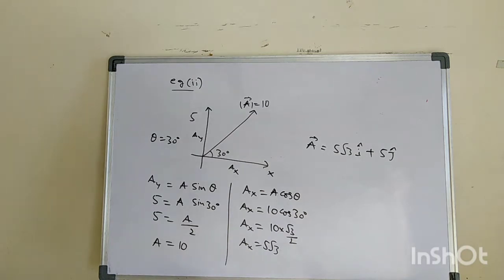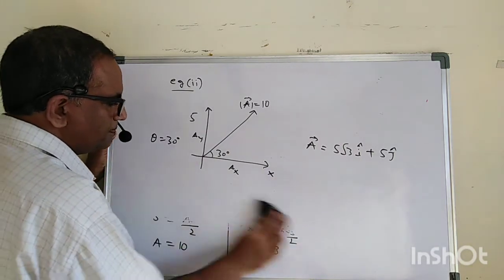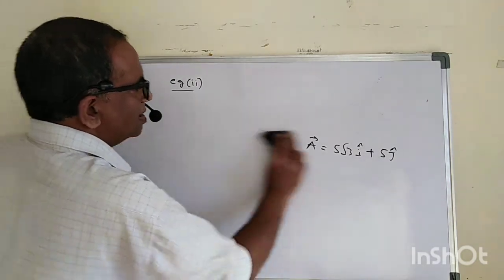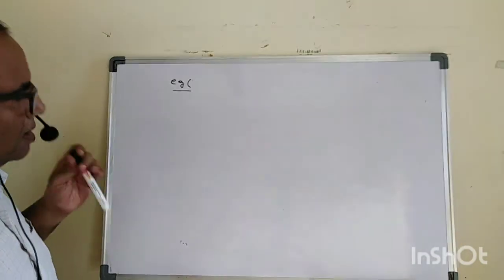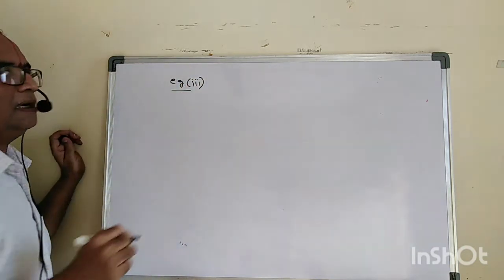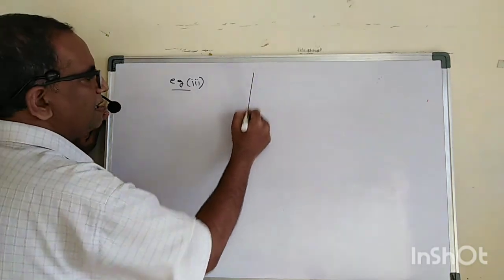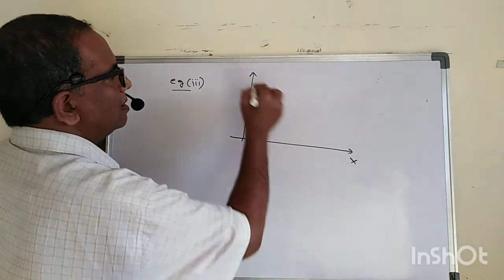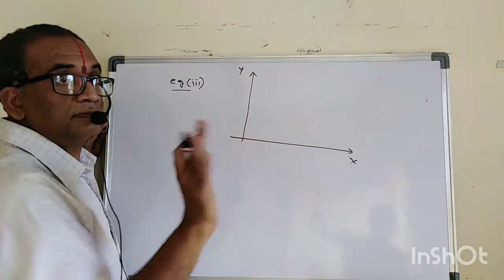Now see, let us look at one more problem, which I found in H.C. Verma. That is also a very interesting problem and very easily you can solve it if you have an idea of this resolution of the vector. See carefully, example 3. In this example 3, let us say they are given one example. It is there in H.C. Verma. You can find that one in H.C. Verma.